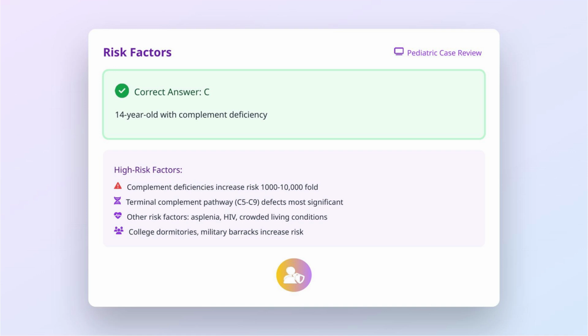A 14-year-old with complement deficiency has the highest risk for developing invasive meningococcal disease. Deficiencies in the terminal complement pathway, especially components C5 through C9, increase the risk by 1,000 to 10,000-fold compared to the general population. These patients often experience recurrent meningococcal infections with unusual serogroups. Other significant risk factors include functional or anatomic asplenia, HIV infection, and living in crowded conditions like college dormitories or military barracks. Sickle cell disease primarily increases susceptibility to encapsulated organisms like Streptococcus pneumoniae rather than Neisseria meningitidis.